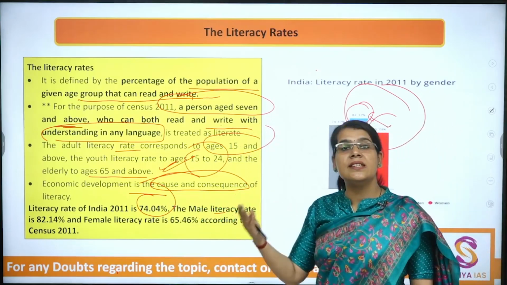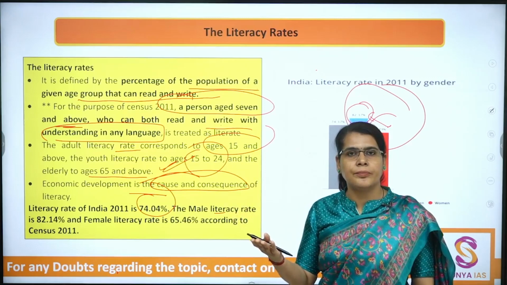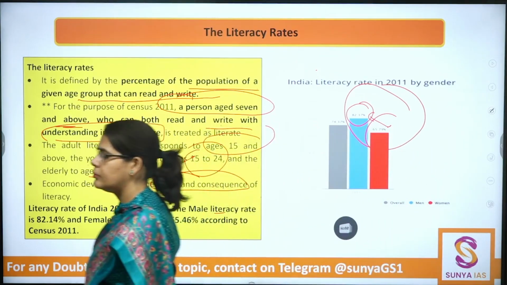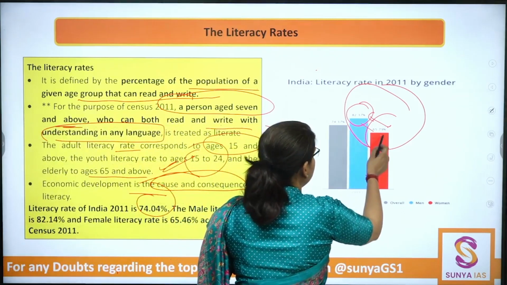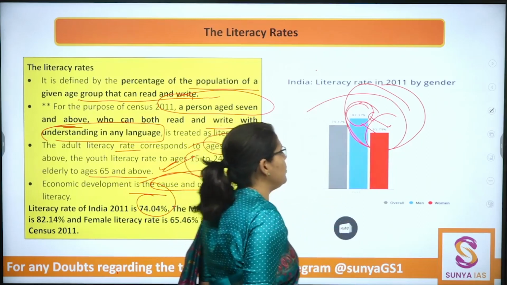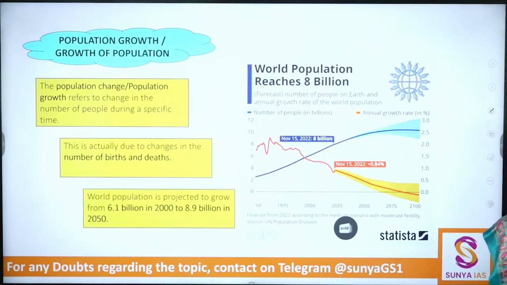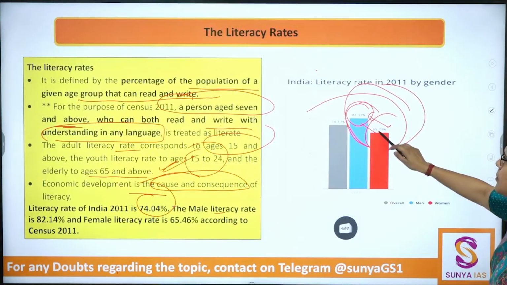So although the literacy rates have increased tremendously, however, there is still disparity between male and female literacy rates. That is around 17%. एक और लाइन लिख लेते हैं.